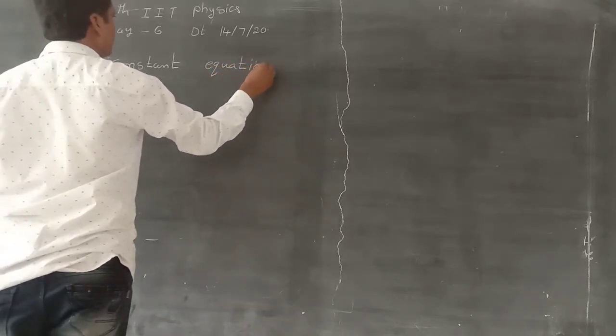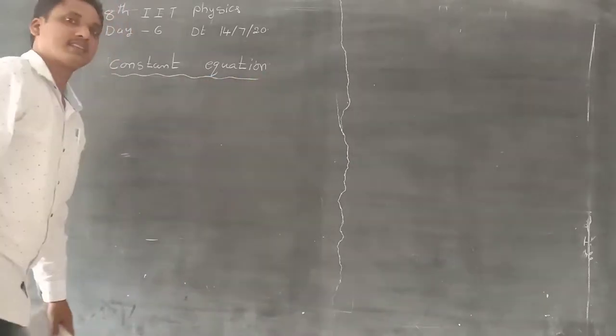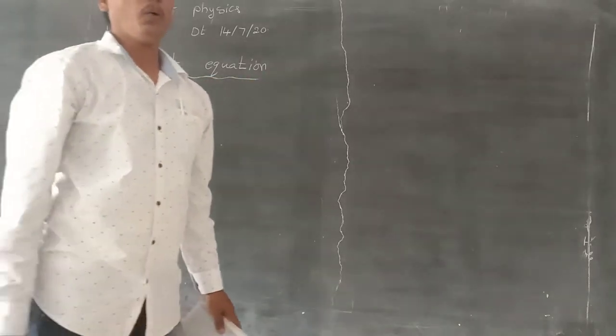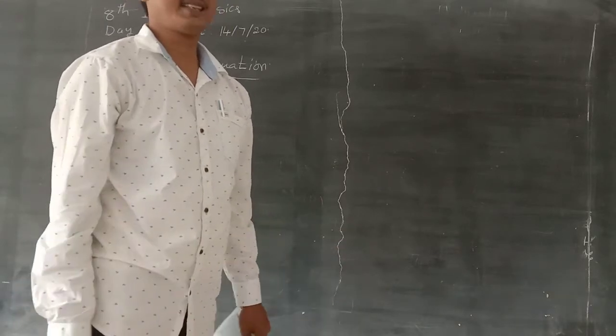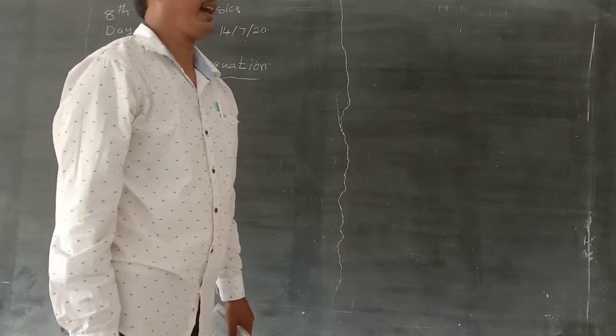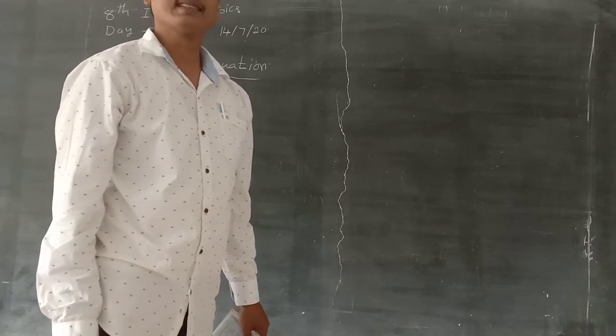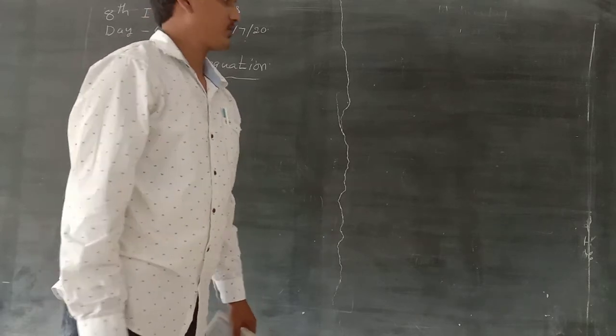Constraint equation. What is the constraint equation? We know that bodies tied to strings, springs, threads, etc. and pulled aside can accelerate.